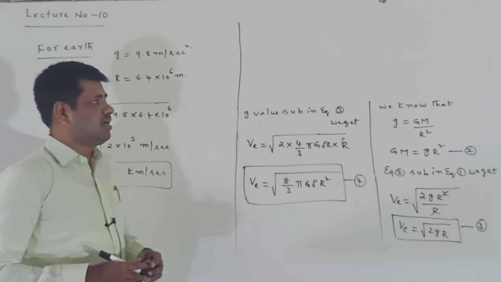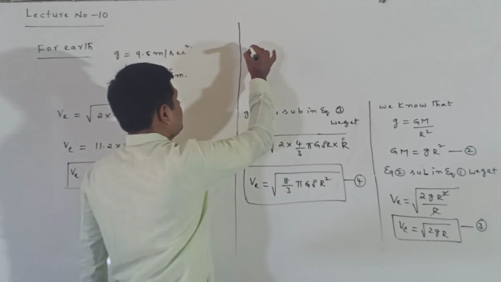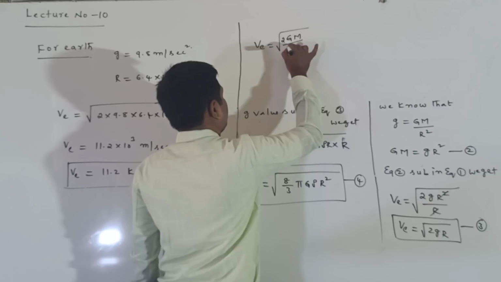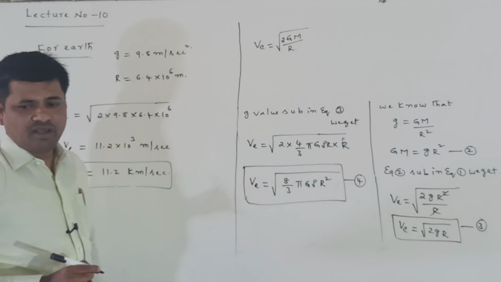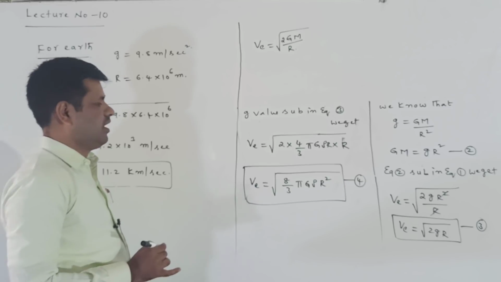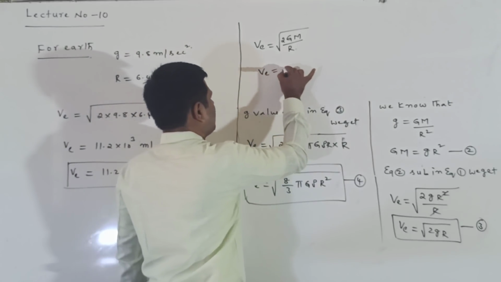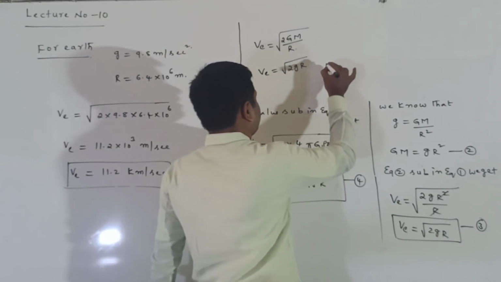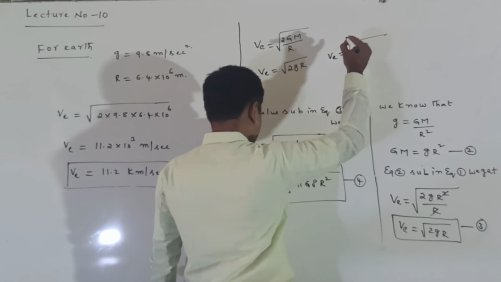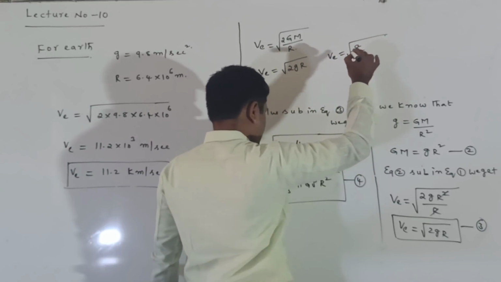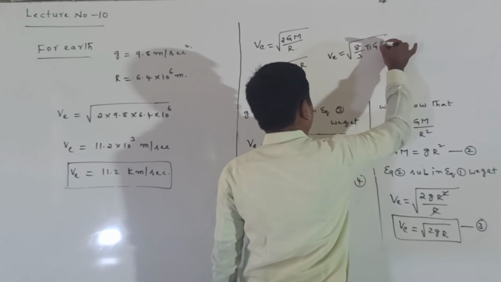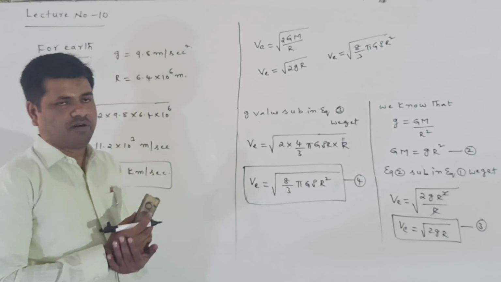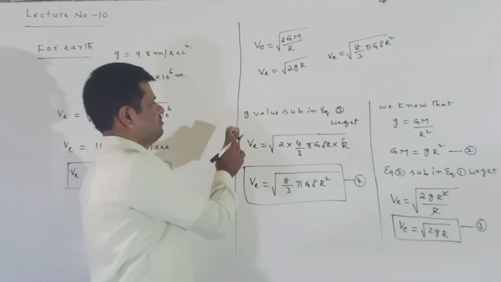Here, what are the formulas we are getting for the escape velocity? One formula is v is equal to under root of 2GM by R. Another formula is v is equal to under root of 2gR. Next, a third formula: v is equal to under root of 8 by 3 pi G rho R square. These are the different expressions for the escape velocity. We can remember all these formulas.